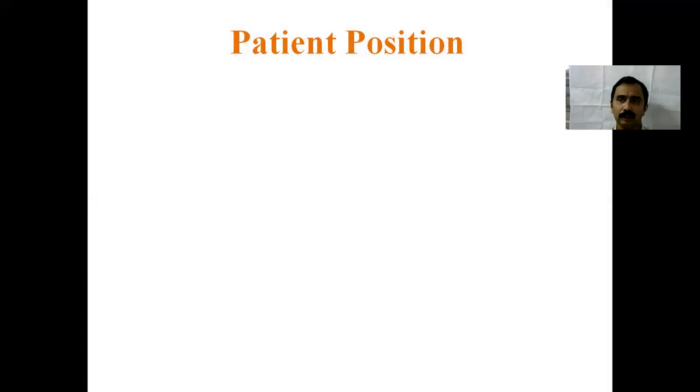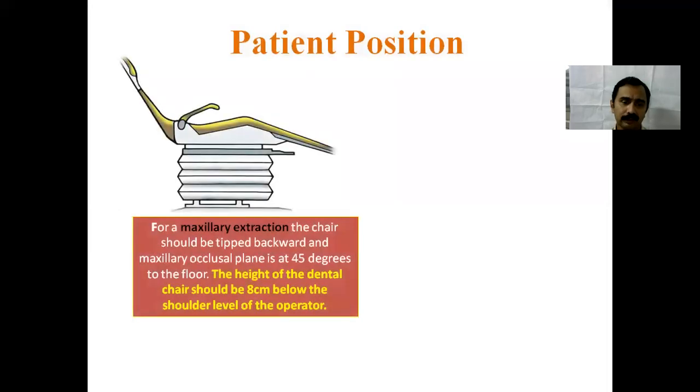For an exodontia, there is operator position as well as patient position. The patient position for maxilla and mandible is different. For maxilla extraction, the chair should be slightly tipped backwards so that the maxillary occlusal plane is almost at 45 degrees to the floor.